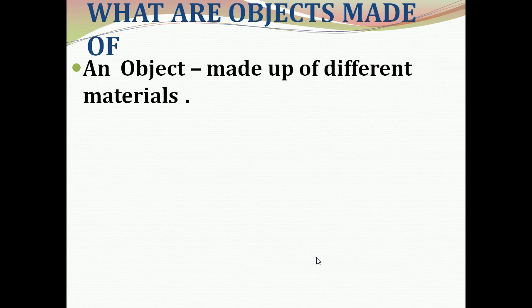Okay, so first, how can we classify objects? Objects can be classified based on the different materials they are made of. Understood, children? For example, a bowl may be made of plastic, glass, or metal. So we can classify according to the material by which the object is made.